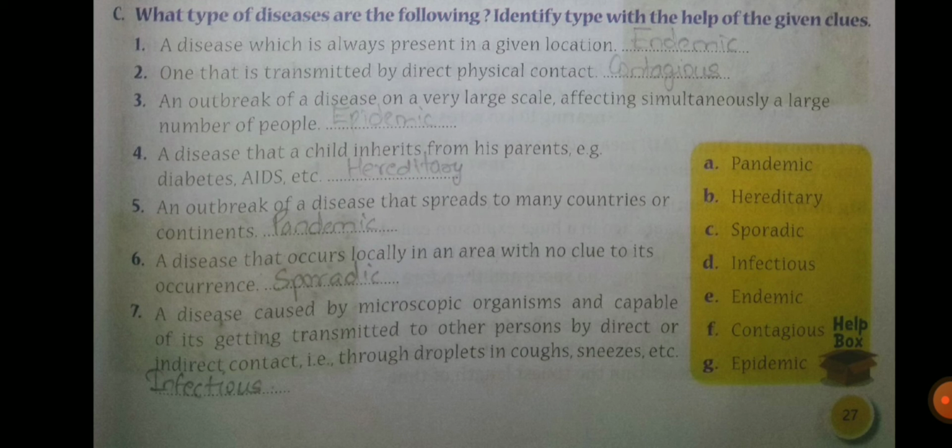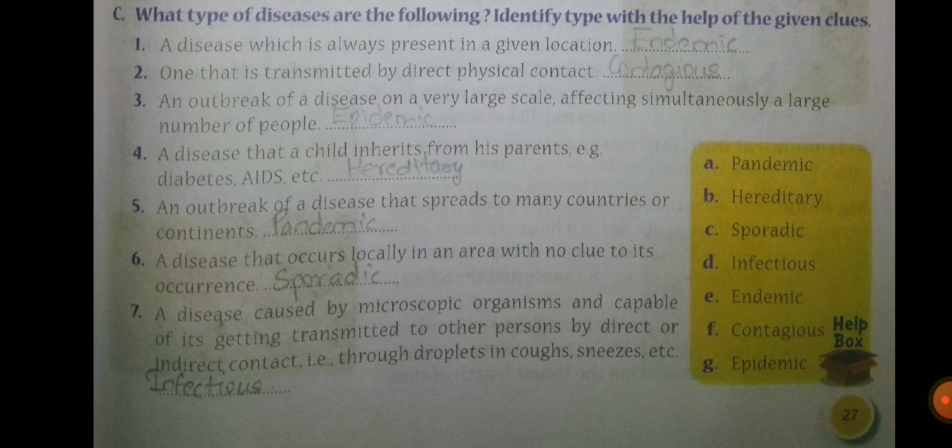Second one that is transmitted by direct physical contact. Answer is contagious. Third one, an outbreak of a disease on a very large scale affecting simultaneously a large number of people. Answer is epidemic. Fourth one, a disease that a child inherits from his parents. Example, diabetes, AIDS, etc. So answer is hereditary.